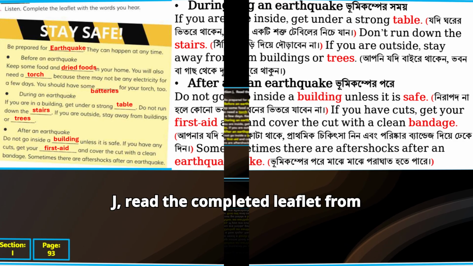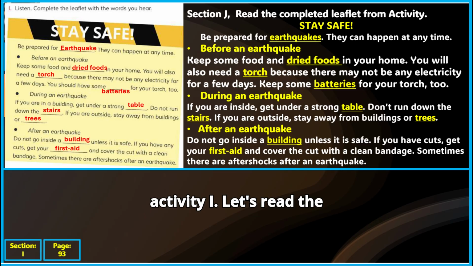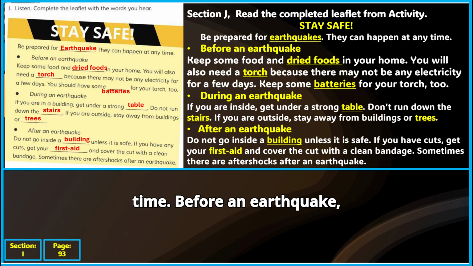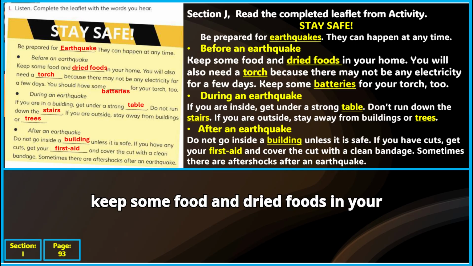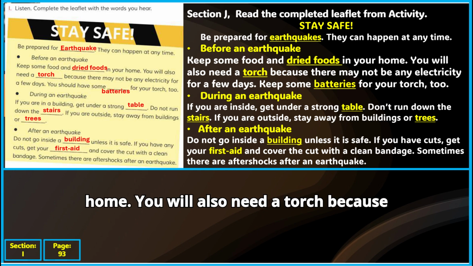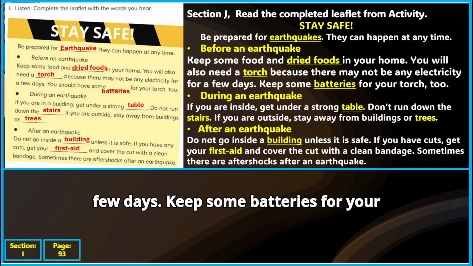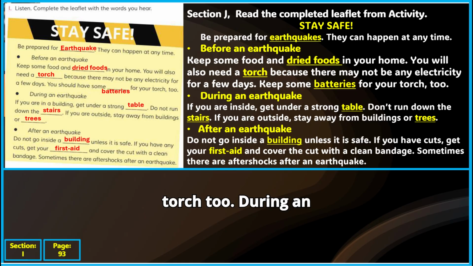Section J. Read the completed leaflet from activity I. Let's read the completed leaflet again. Stay safe. Be prepared for earthquakes. They can happen at any time. Before an earthquake, keep some food and dried foods in your home. You will also need a torch because there may not be any electricity for a few days. Keep some batteries for your torch too.